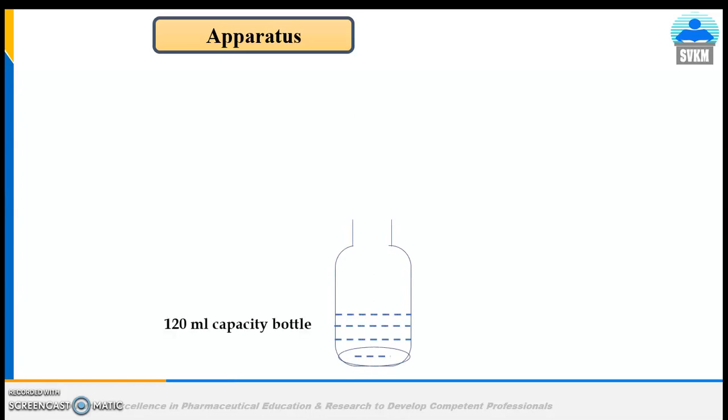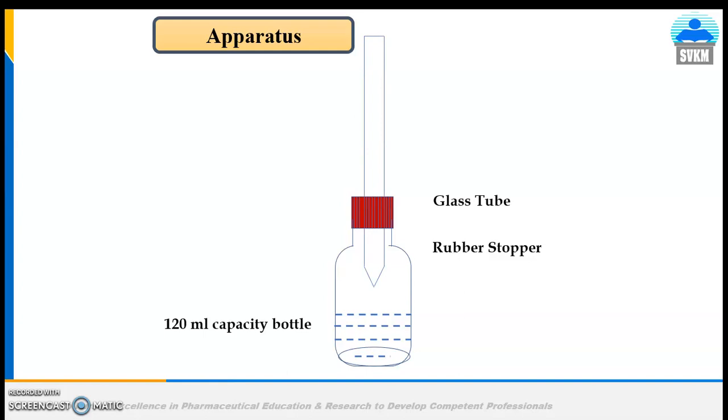The arsenic or Gutzeit apparatus consists of a wide mouth glass bottle capable of holding 120 ml, fitted with a rubber stopper through which passes a glass tube.